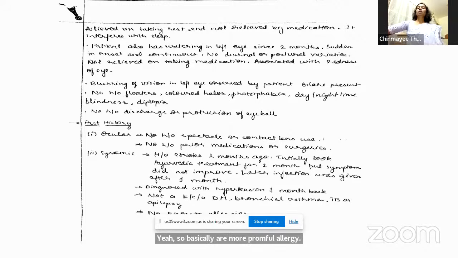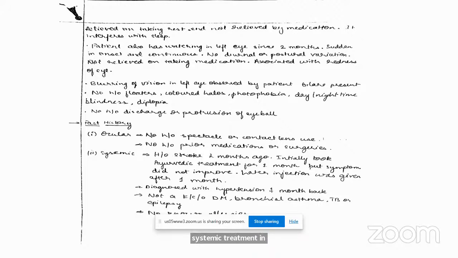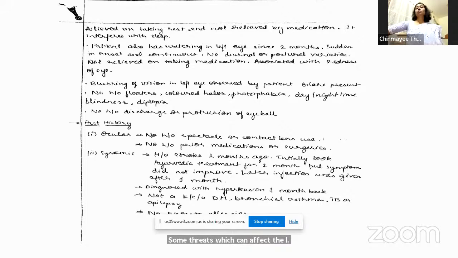And what is the mainstay of systemic treatment in bronchial asthma? Some drugs which can affect the eye. Ma'am, beta blockers, no? Beta blockers, yeah. So that is one thing. Let's say your patient is a case of glaucoma, then definitely you have to take into consideration that this patient is a bronchial asthma patient. So you have to take due precautions: you should not be giving them beta blockers, or else you have to give selective beta blockers.